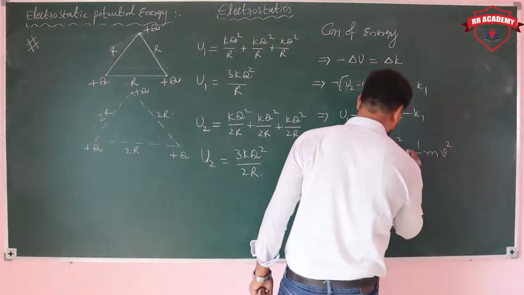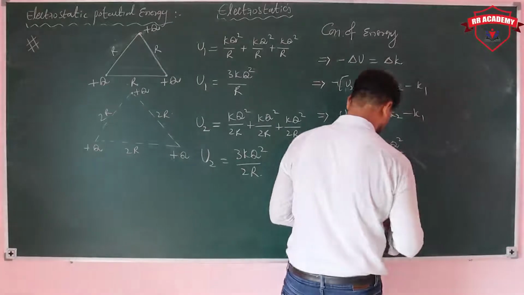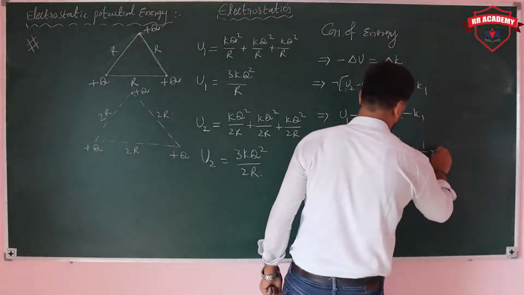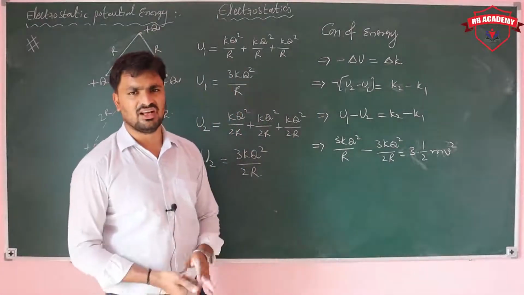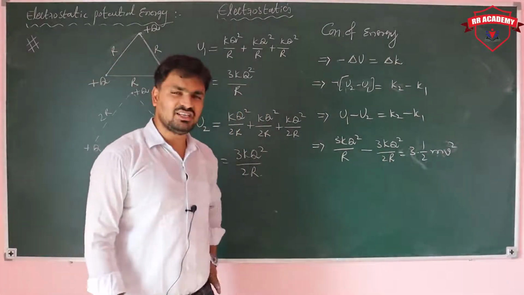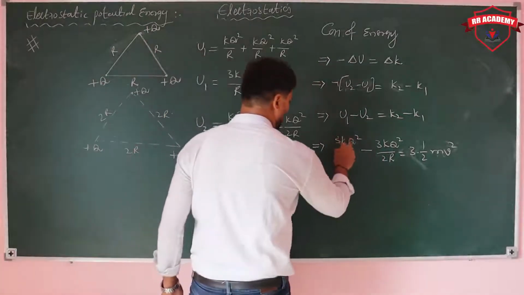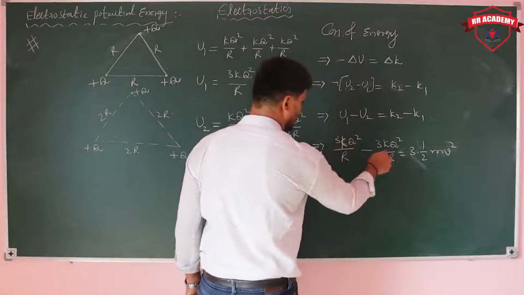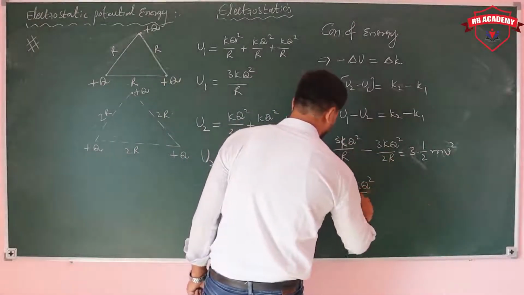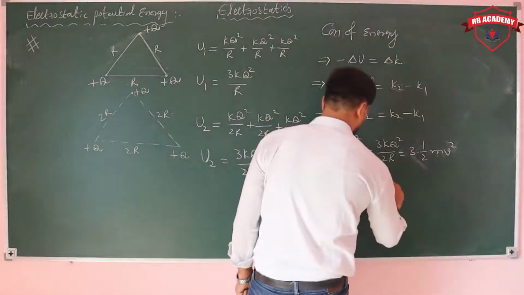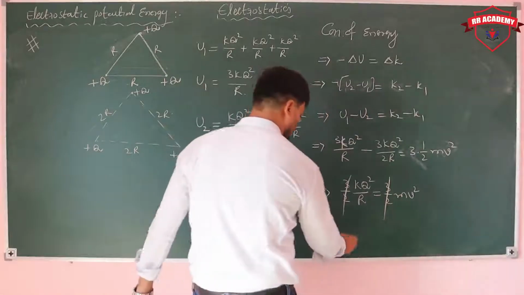But how many particles are there? 3 particles. So you need to take 3 times half m v square. One particle's kinetic energy is half m v square, so 3 particles' kinetic energy is 3 by 2 m v square. Now try to simplify it. How much are you getting? 3 minus 3 by 2, that is 3 by 2 kq square upon r is equal to 3 by 2 m v square. 3 by 2 and 3 by 2 get cancelled.